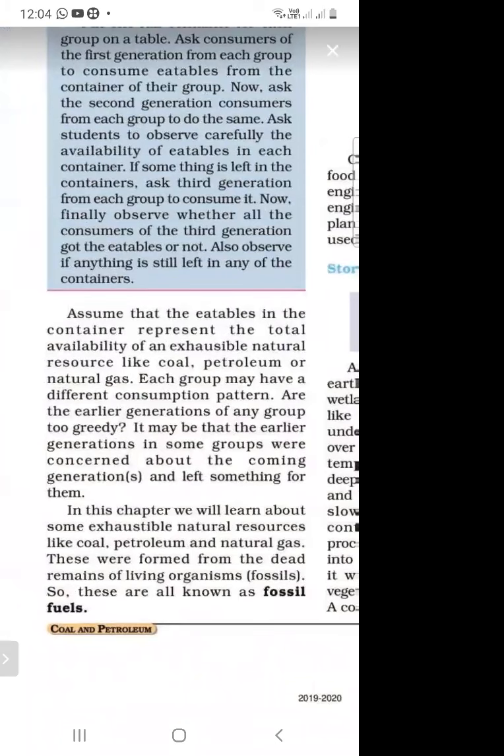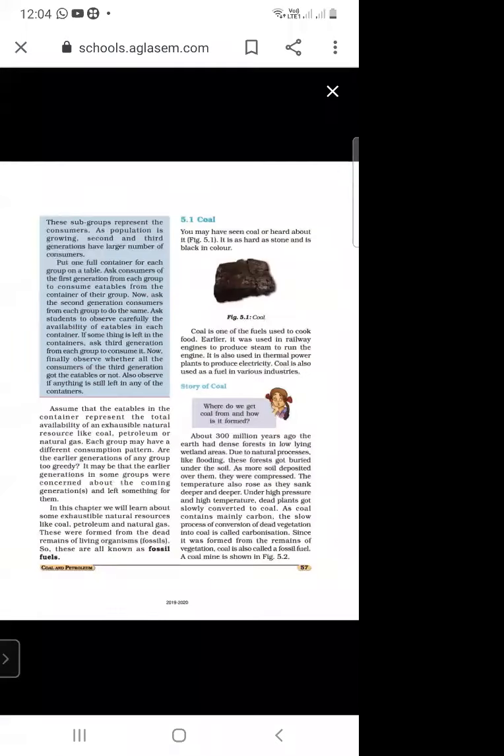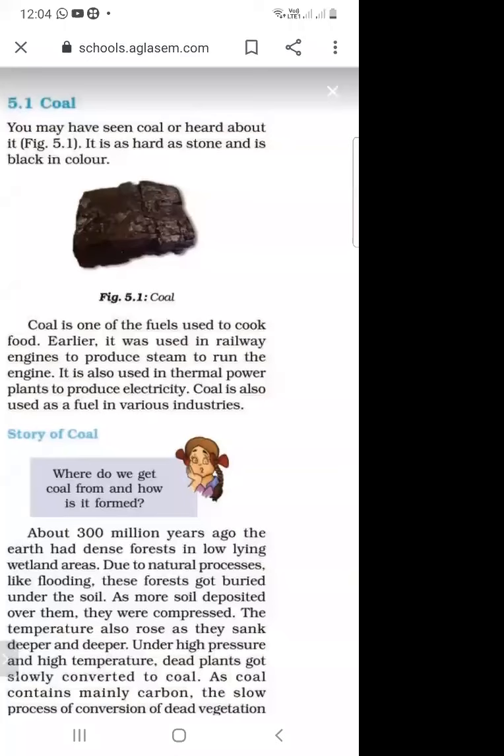So this is called fossil fuel, and this is made from living organisms. What are the examples of fossil fuel? Coal, petroleum, and natural gas. Coal, petroleum, and natural gas are examples of fossil fuels. What do you mean by coal? It is hard just like stone, and it is black in color.